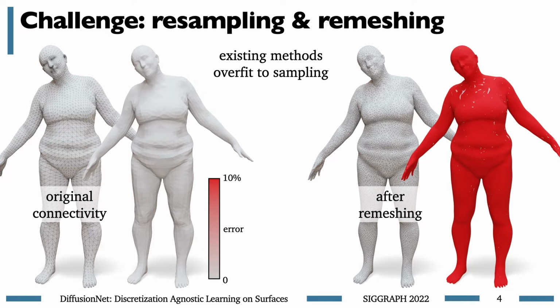This issue is especially apparent for meshes, where it's common to train on template meshes or meshes that were generated by some particular meshing procedure. But the same problem also shows up on point clouds, where a network trained on uniformly sampled point clouds might output nonsense on some particular non-uniform sampling.